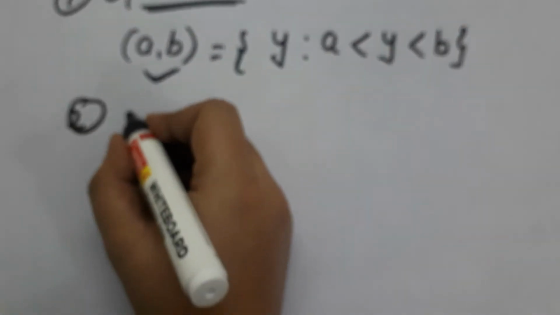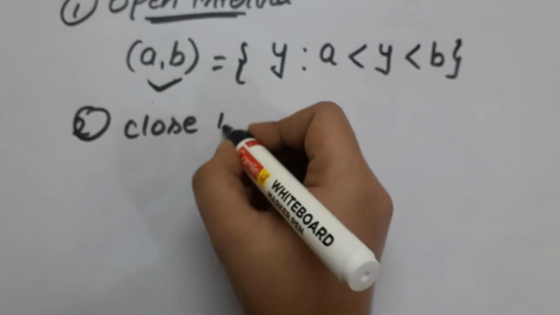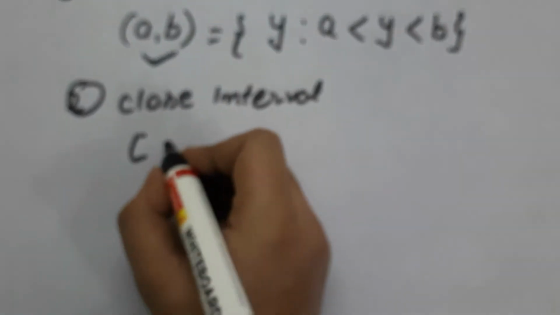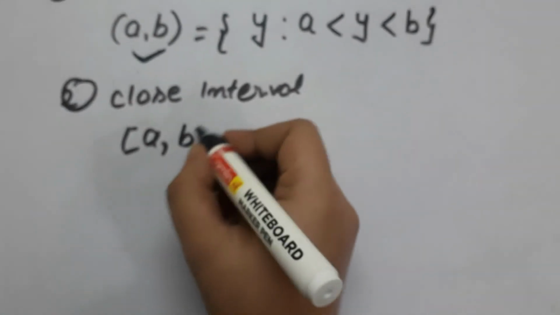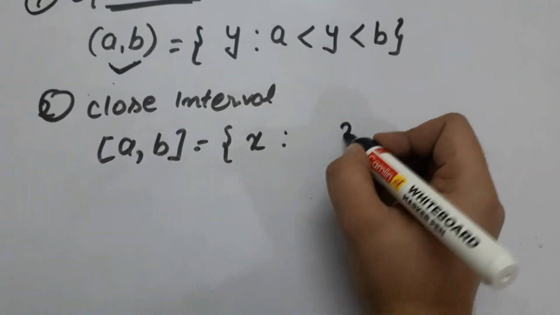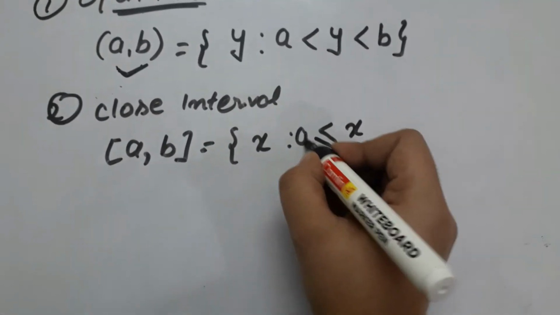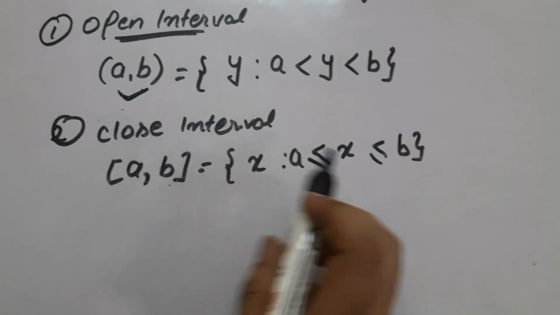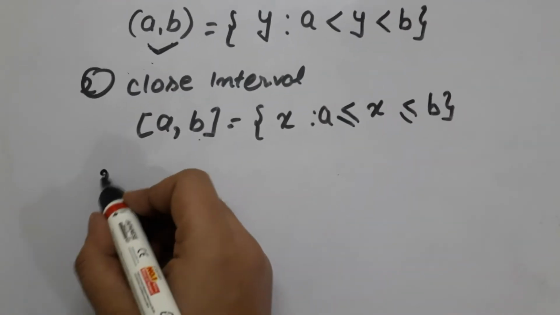Second is the closed interval, represented like this. It is a set of x such that x is greater than or equal to a and less than or equal to b. Here the endpoints will lie in the interval. And our last is